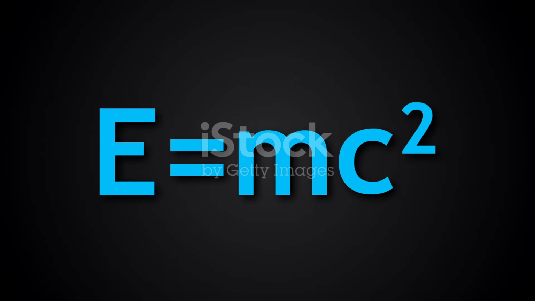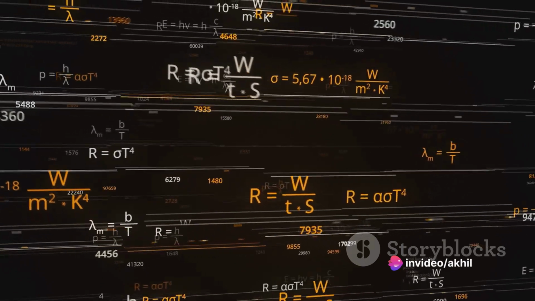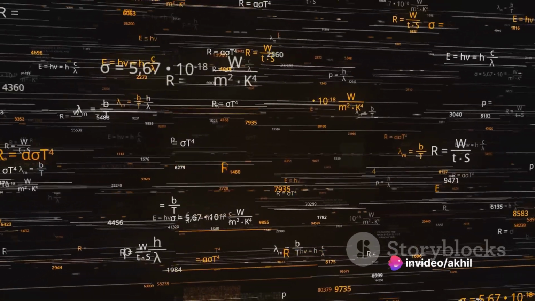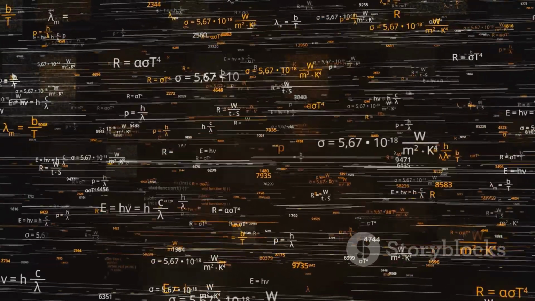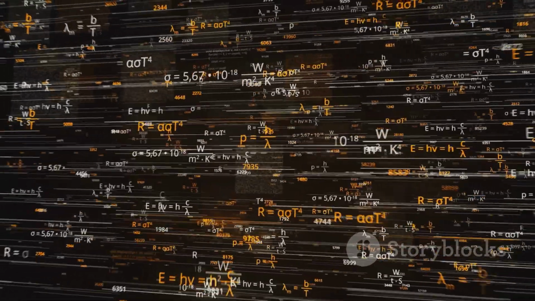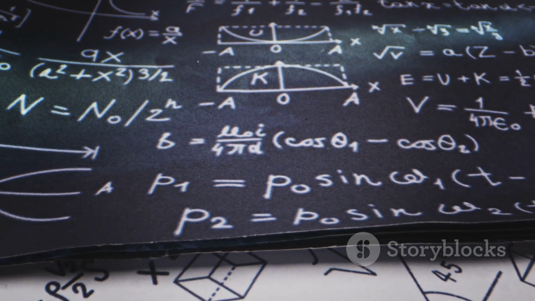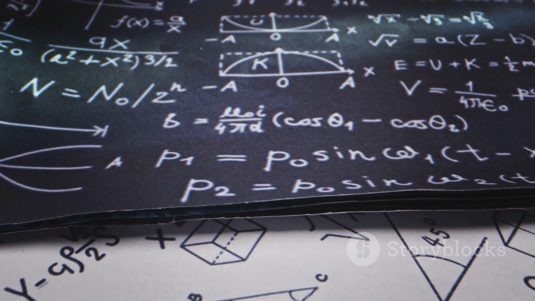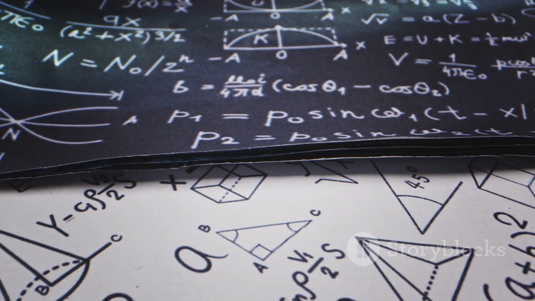And then, there's Schrödinger's equation, the cornerstone of quantum mechanics. It describes how the quantum state of a physical system changes over time, giving us a glimpse into the strange and fascinating world of the very small. Each of these equations, in its own way, helps us decode the mysteries of the universe. They allow us to make predictions, solve problems, and ultimately understand the nature of reality. So remember, in physics, equations aren't just math. They are the language of the universe.